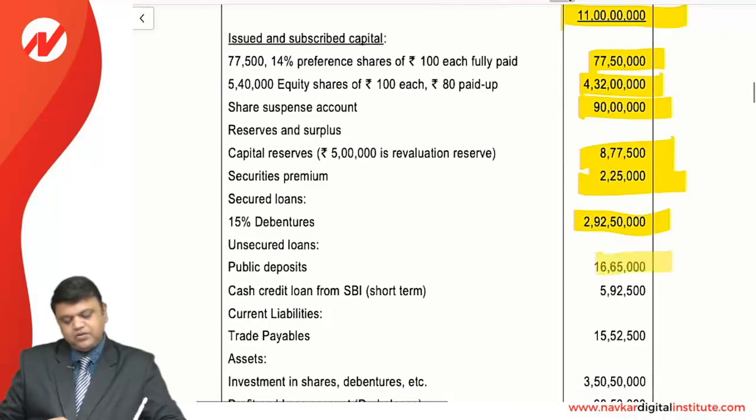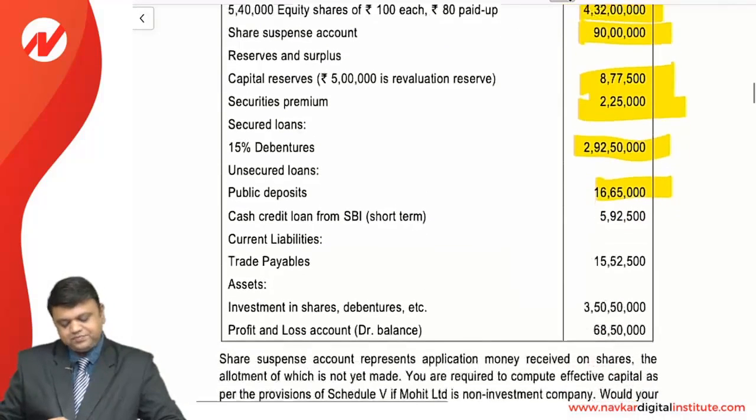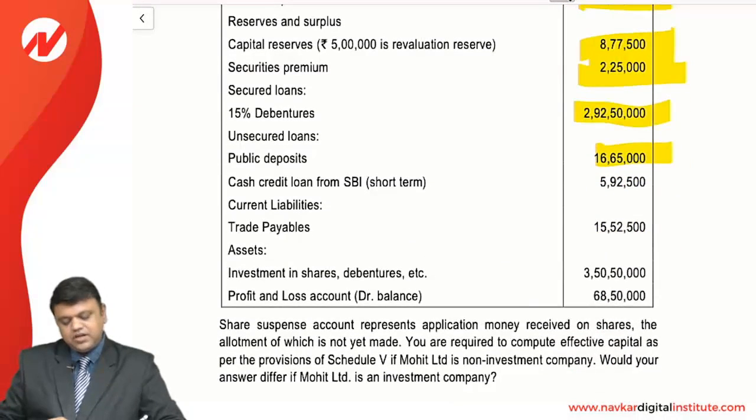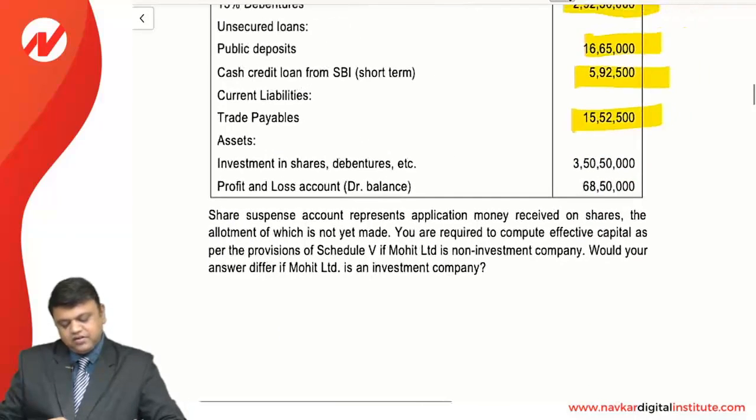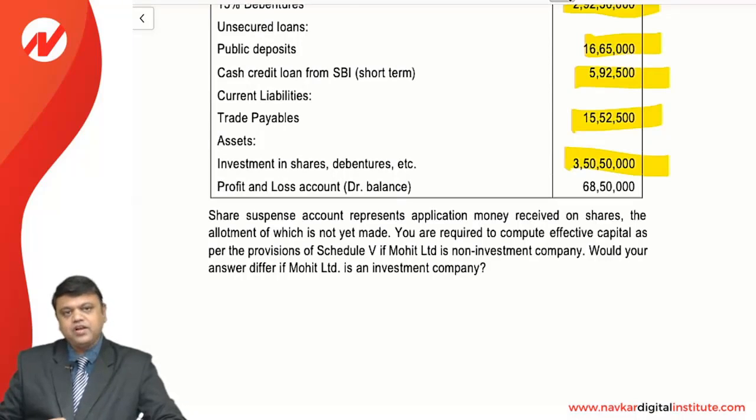Unsecured loan, public deposit is 16,65,000, cash credit loan from SBI, that is short term, 592,500, trade payables 50,52,500, and assets, that is investment in shares, debentures, etc., that is a huge amount, 3,50,50,000. And the profit and loss account, most important, debit balance, friends, and that is 68,50,000.